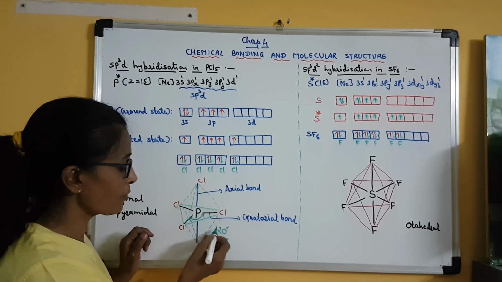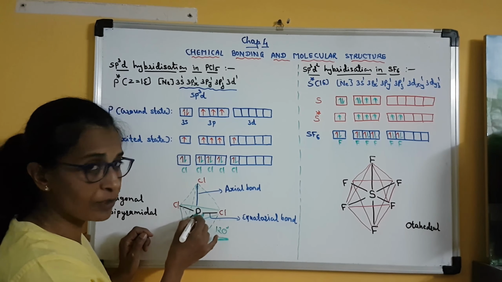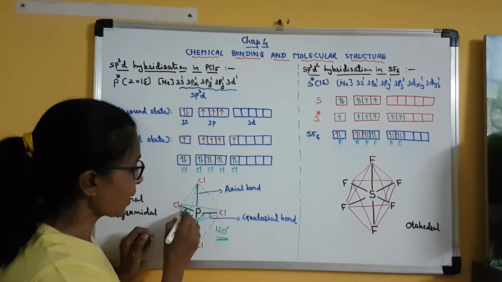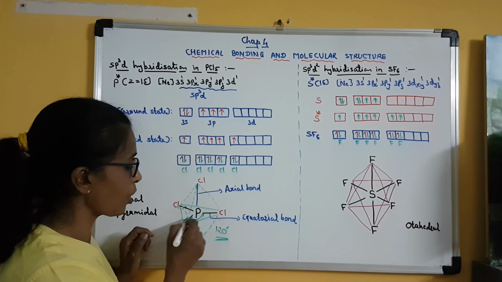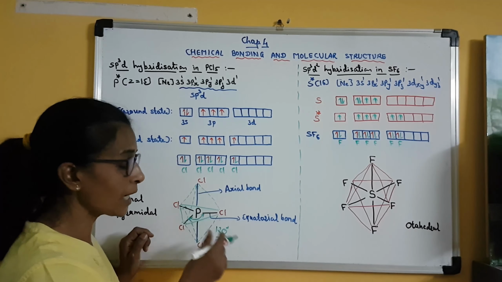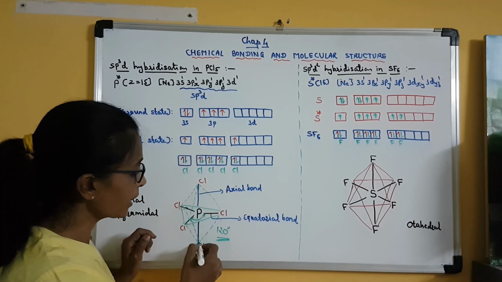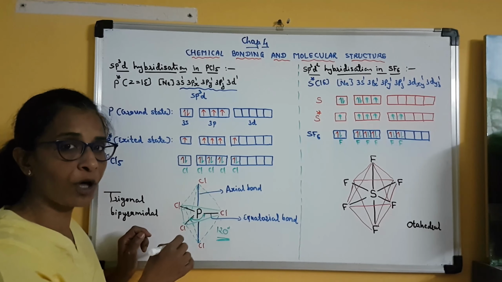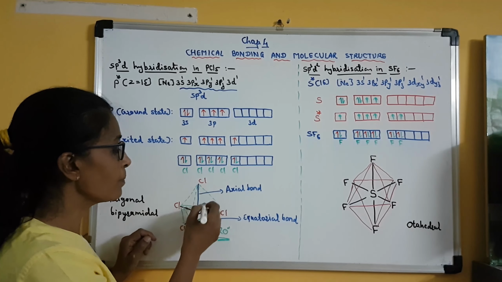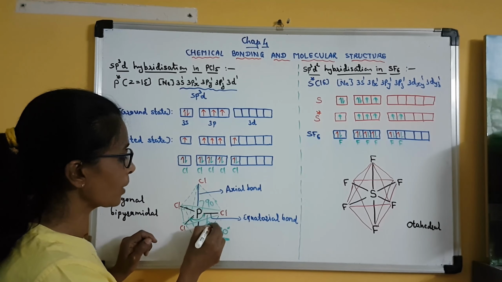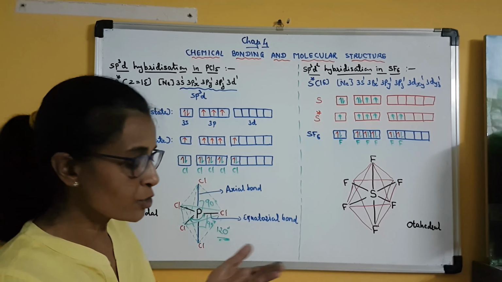So here the bond angle of 120 degrees is between phosphorus and these 3 chlorine atoms, and that is why these 3 bonds, these 3 orbitals of phosphorus, are in the same plane, they are planar. Clear? But the remaining 2 sp3d hybrid orbitals of phosphorus will be at 90 degrees. They are perpendicular to the plane of the molecule. Clear? So it is like this.